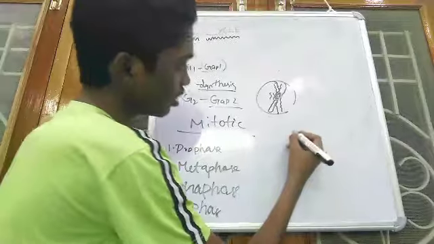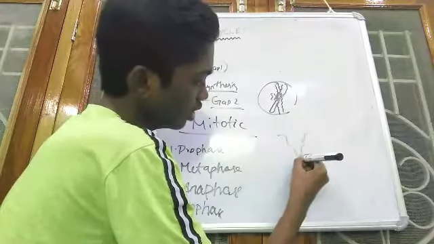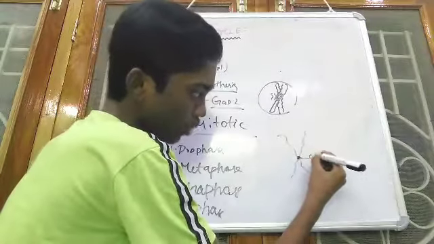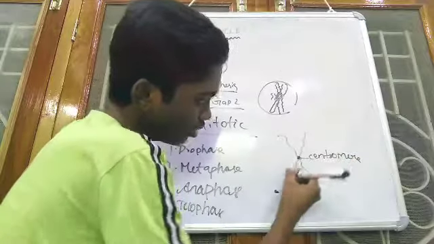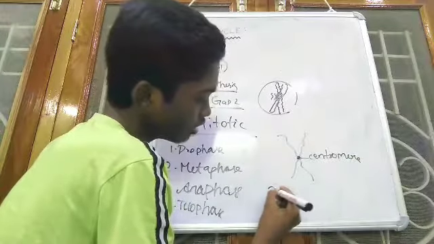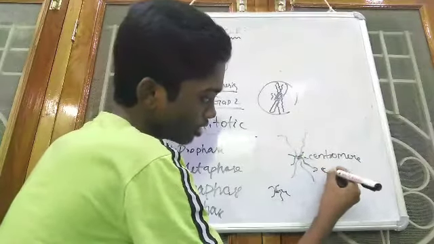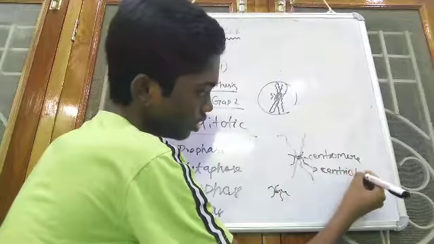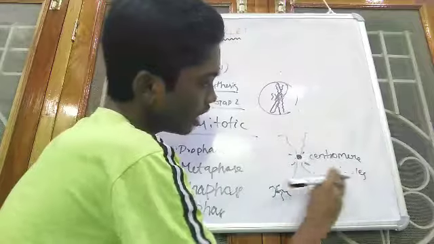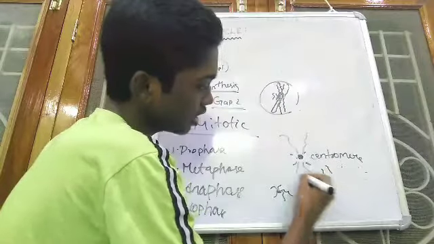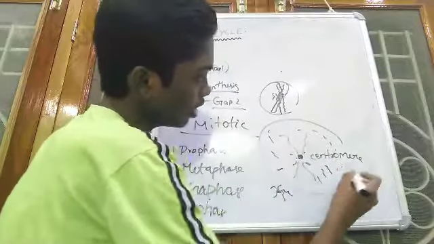See, in prophase, two chromosomes will be attached to a point called the centromere, and to this point some thread-like structures will arise in this manner. These thread-like structures are called centrioles, and these centrioles will be divided from the centromere, and they will be placed here, exactly near the cell membrane.